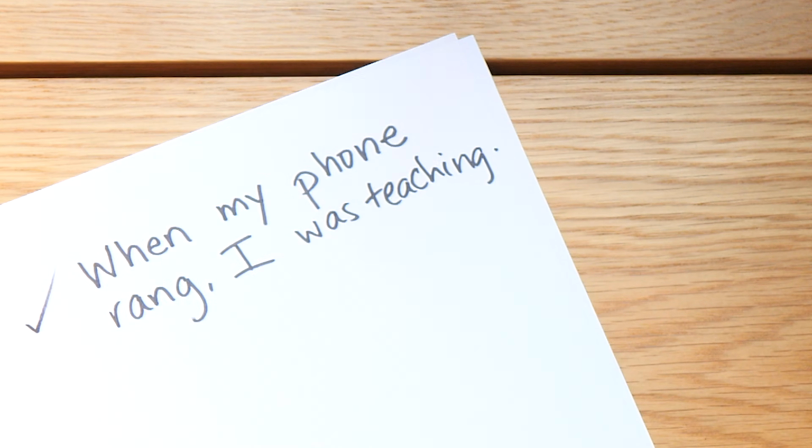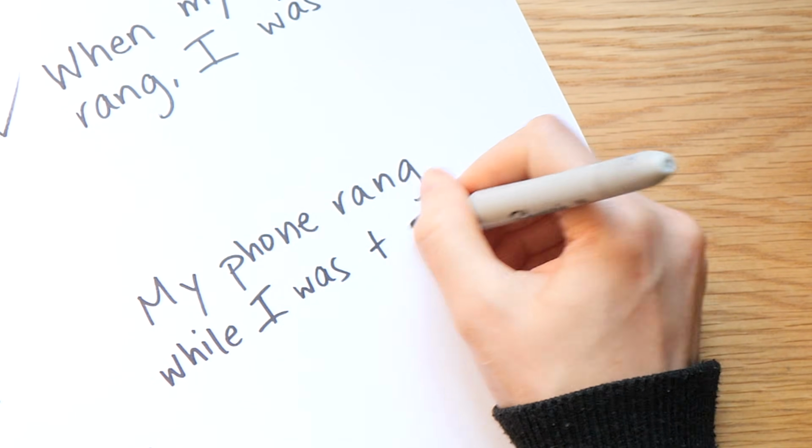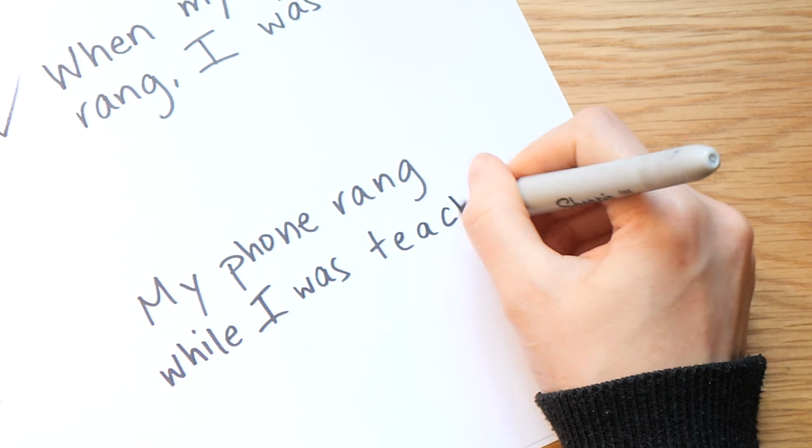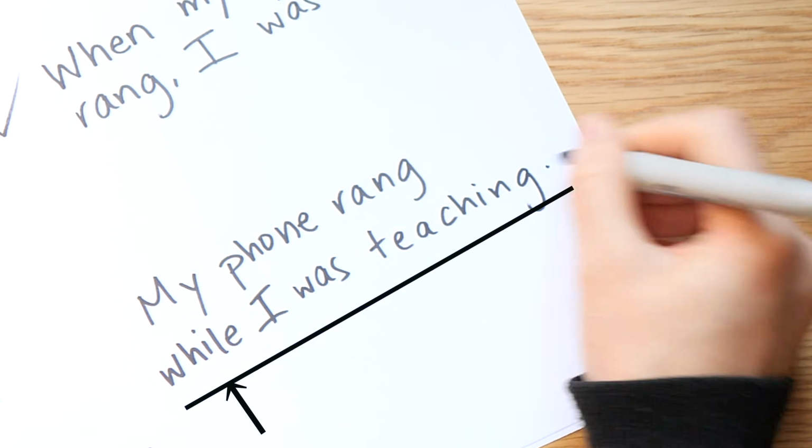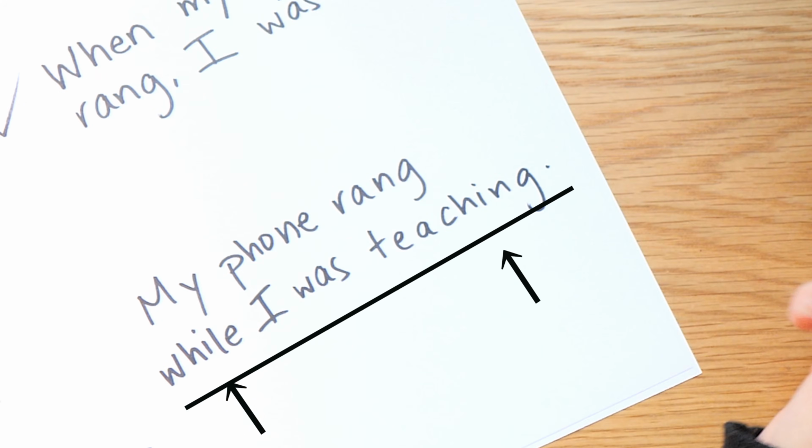Let's compare this to a similar sentence that uses while. "My phone rang while I was teaching." In this sentence, we have while in the while I was teaching part. Teaching features a progressive form or a continuous form verb. Both sentences are 100% correct and both sentences are super natural.